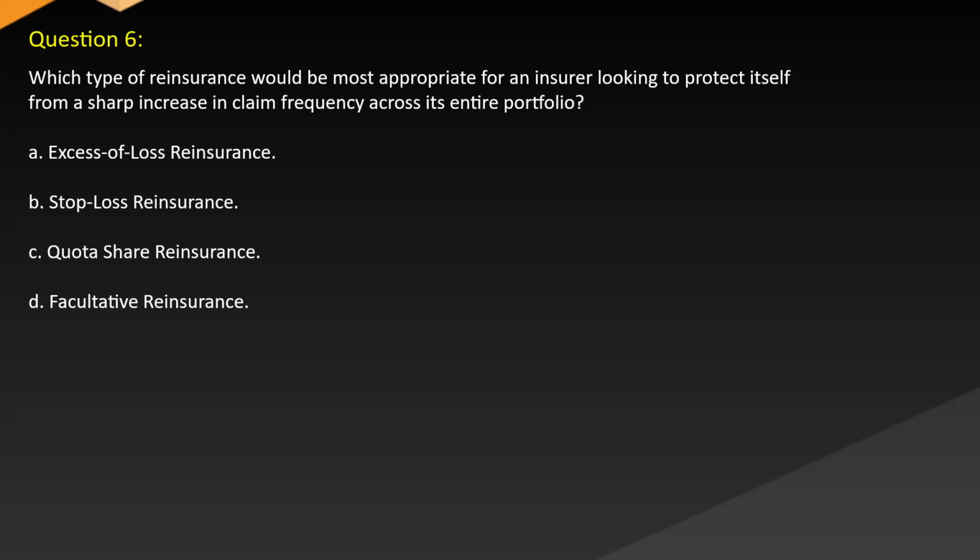Question 6. Which type of reinsurance would be most appropriate for an insurer looking to protect itself from a sharp increase in claim frequency across its entire portfolio? A. Excess of loss reinsurance. B. Stop loss reinsurance. C. Quota share reinsurance. D. Facultative reinsurance.